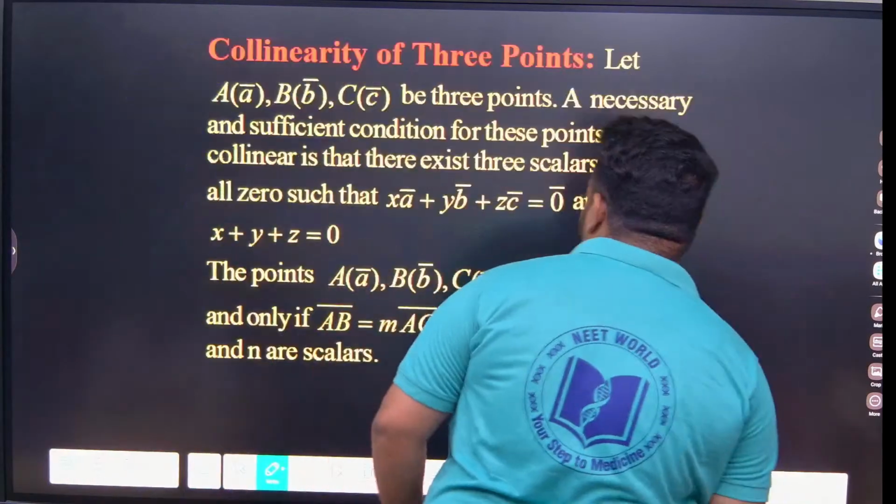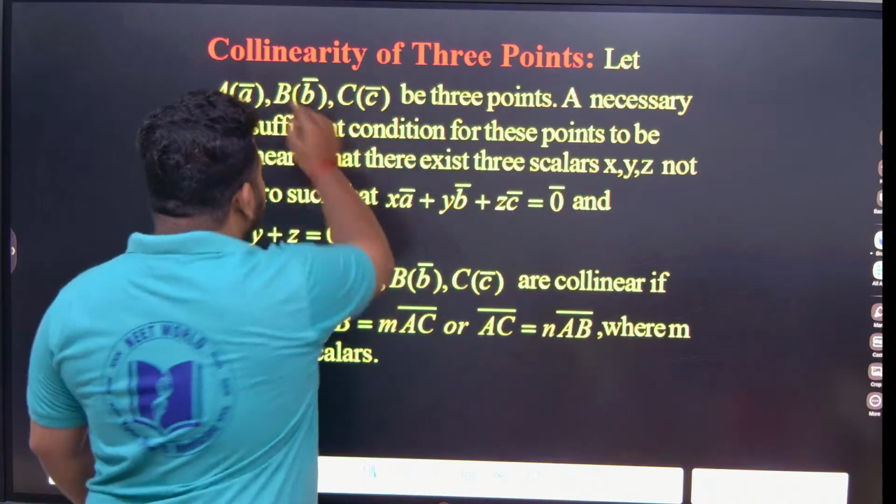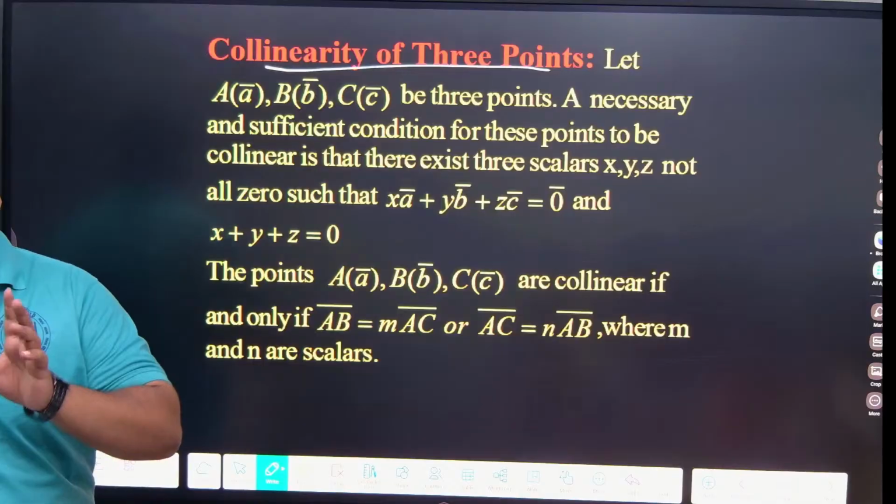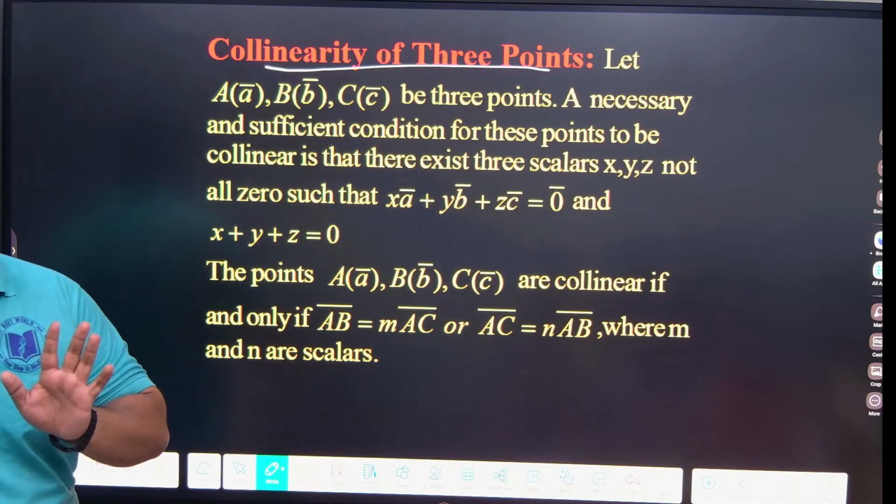Next thing, here I am talking about collinearity of 3 points. Here I am not talking about collinear vectors. Here I am talking about collinear points.